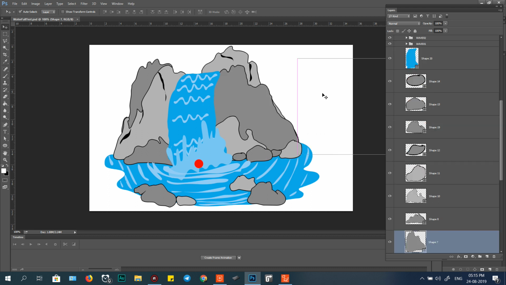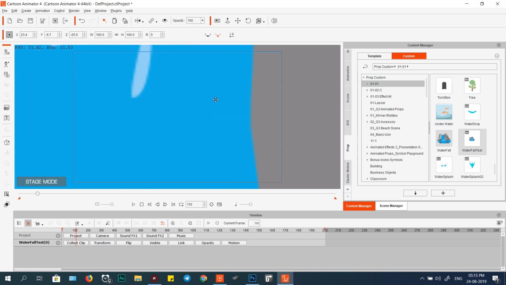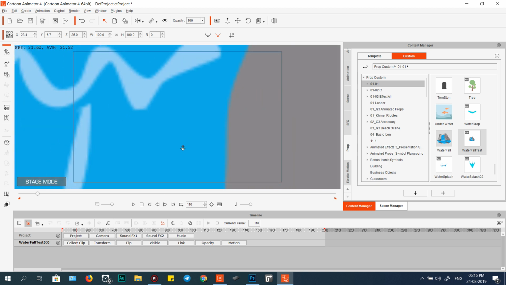This is called vector in Photoshop, and just rasterize this. When you import, it rasterizes; when rasterized at 1000 times, it looks like this. If 2000 times, I think this one, maybe 2000 or 4000 times, it's a little bit slow, you see, when you drag and drop like this, a little bit slow, but the quality is good.